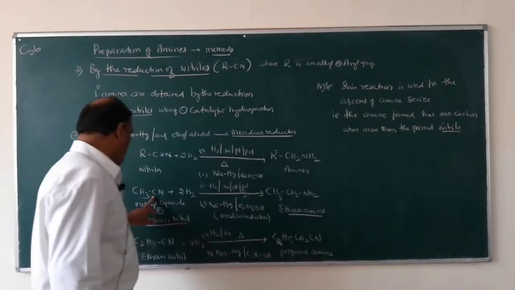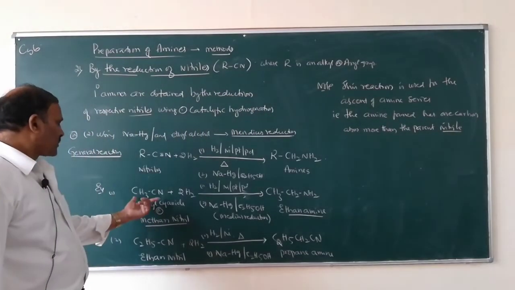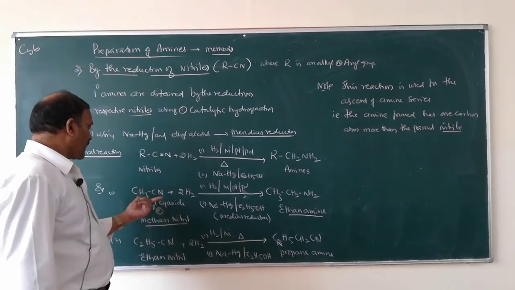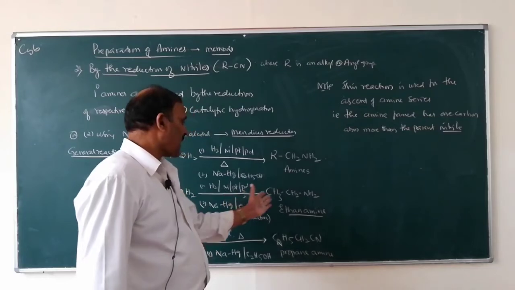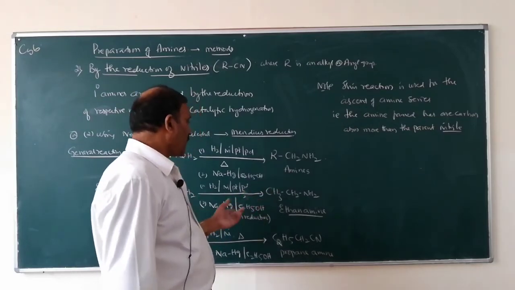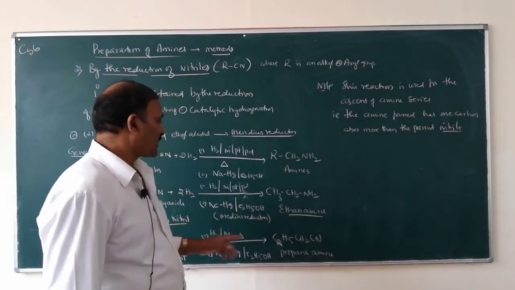So this is the parent nitrile. When compared to the parent nitrile, the amine obtained has one carbon more than the parent nitrile.